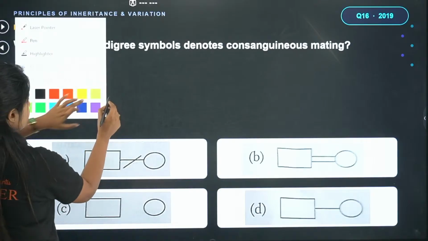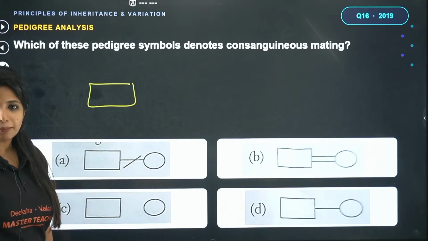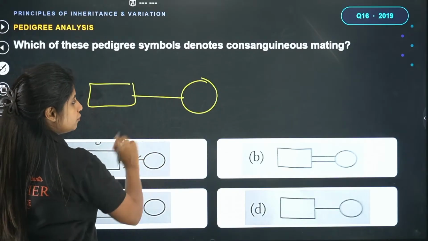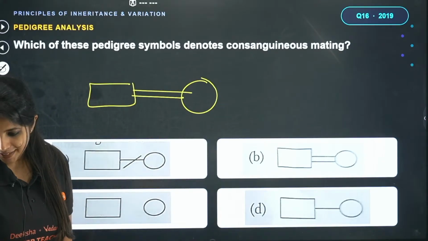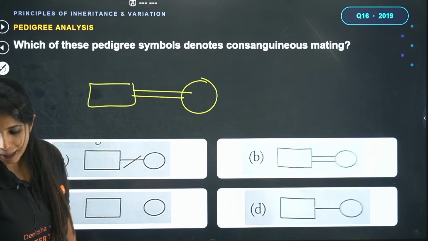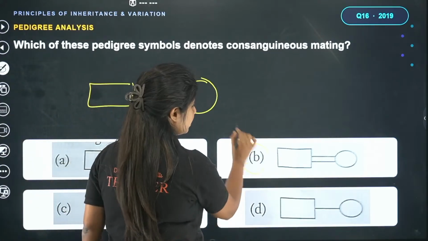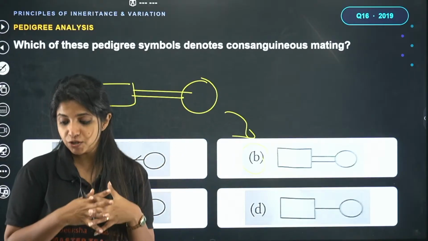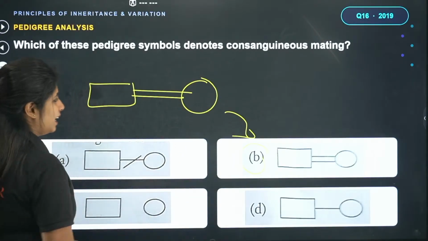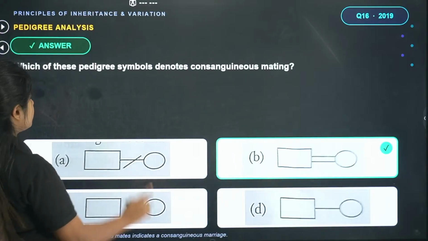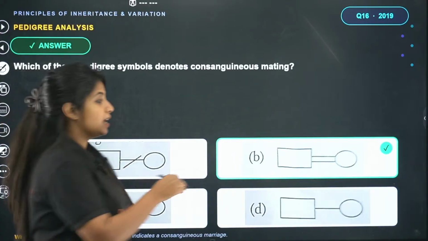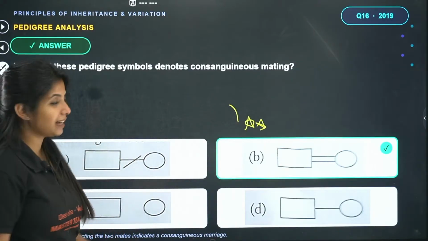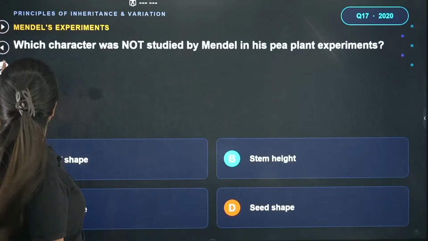What do you mean by the square? It means male. What do you mean by the circle? It means female. What do you mean by this line? Mating between male and female. Sania says the answer for this question is going to be B. Perfect. The answer is B. This is consanguineous mating. When you have two lines, that means they are very close to each other, so they could be relatives, right? So the answer is B. This is one of the most important things asked in pedigree. Cool? Perfect. Let's go ahead with the next thing.